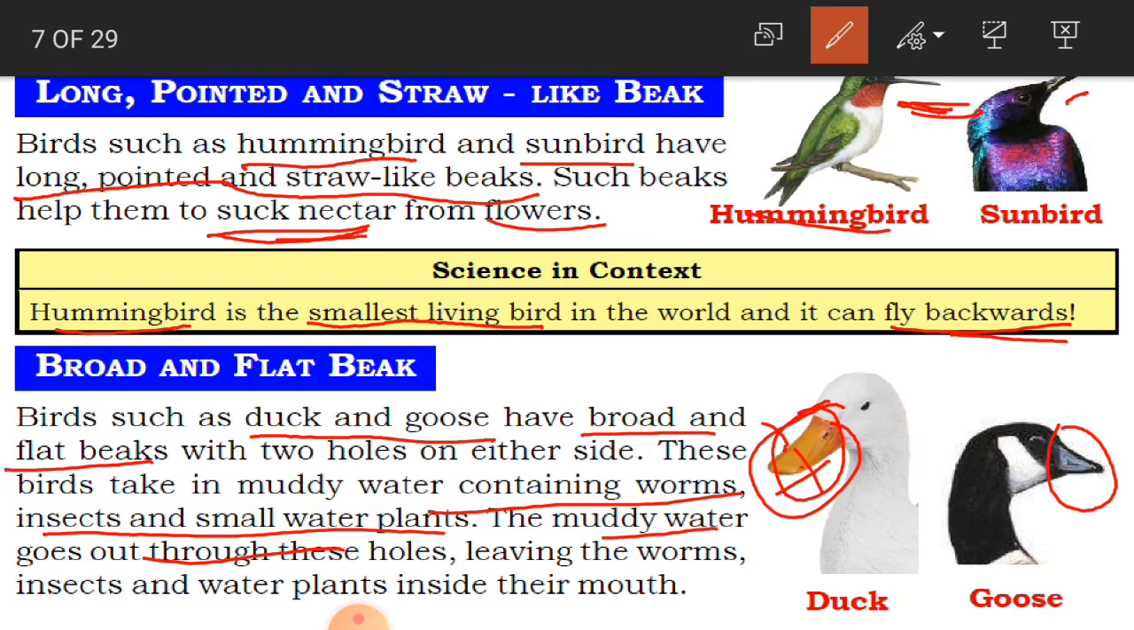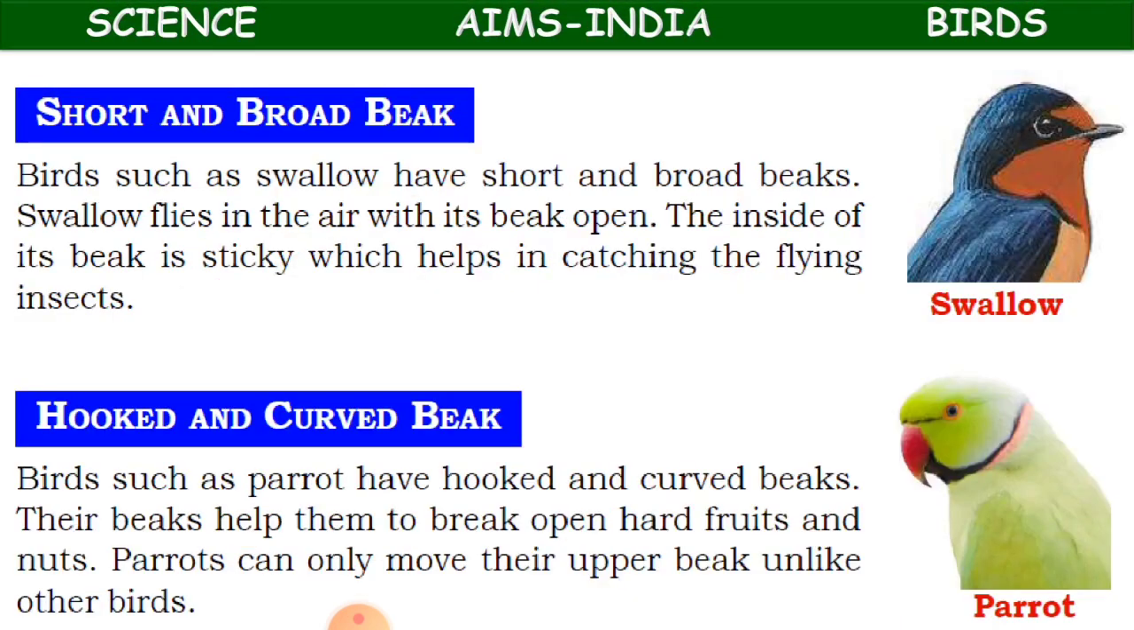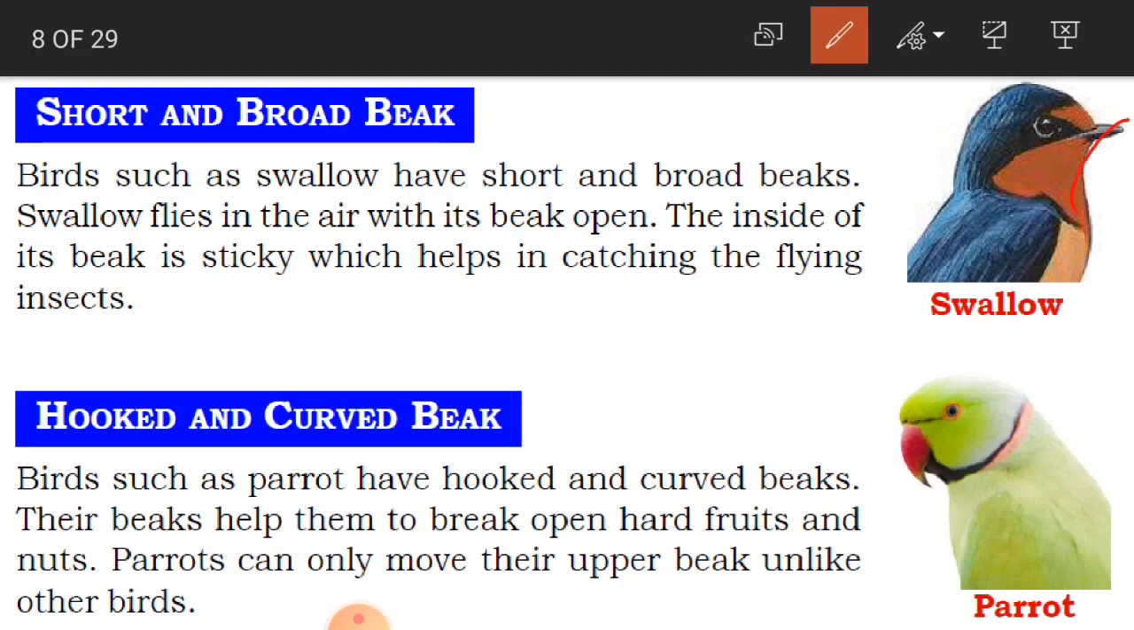And what is left in its beak? The worms, insects and water plants. So only the solid food like worms and insects is going to go into the mouth through its beak, and the muddy water is going to come out from the holes of the beak, children. Okay, so these birds like duck and goose have got broad and flat beaks. Now short and broad beak. So what is it? Swallow.